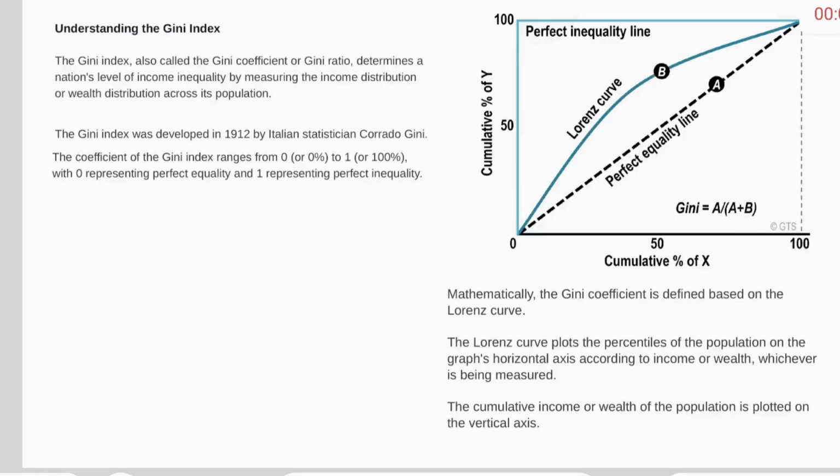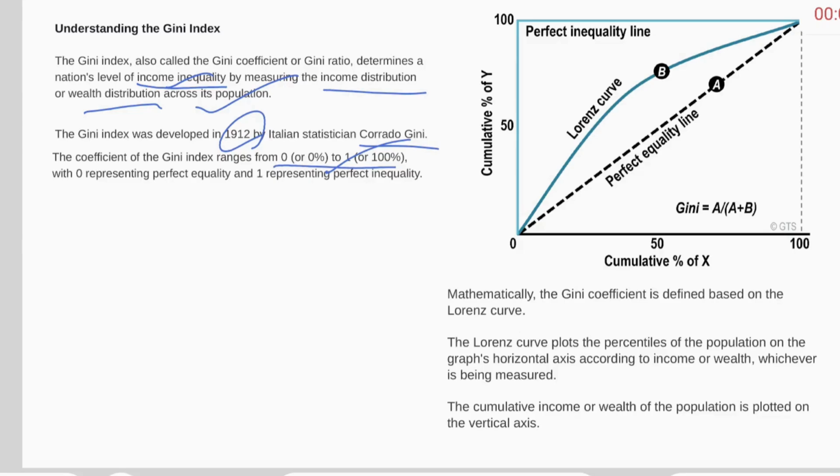Understanding the Gini index. The Gini index, also called the Gini coefficient or Gini ratio, determines national level income inequality by measuring income distribution or wealth distribution across its population. The Gini index was developed in 1912 by Italian statistician Corrado Gini. The coefficient of the Gini index ranges from 0 or 0% to 1 or 100%.